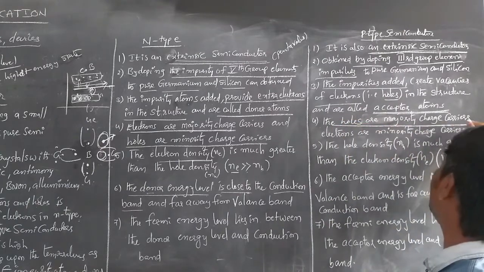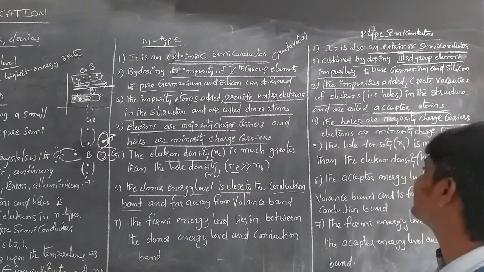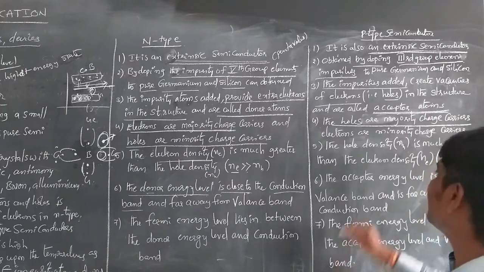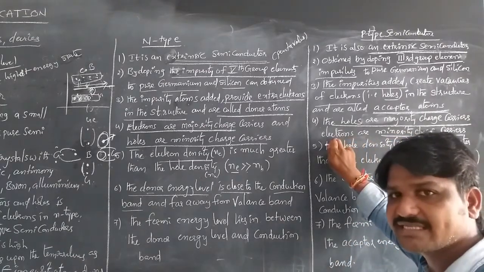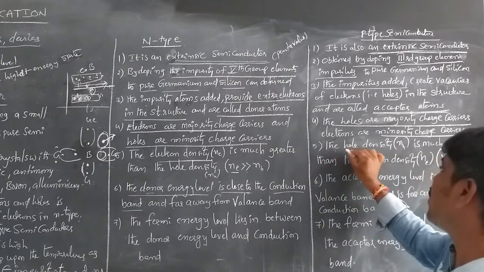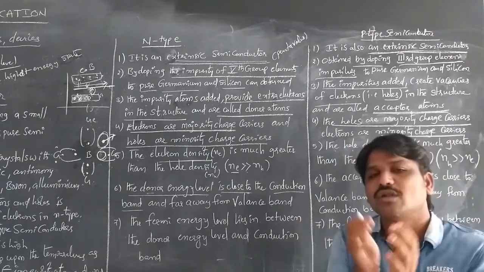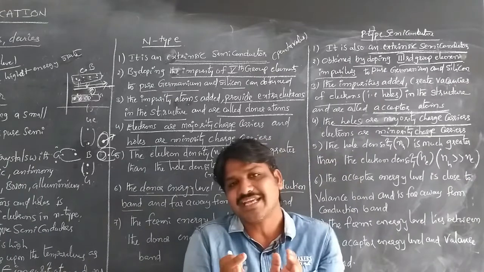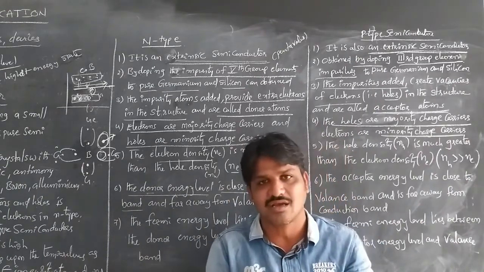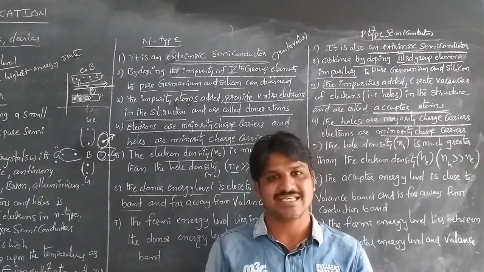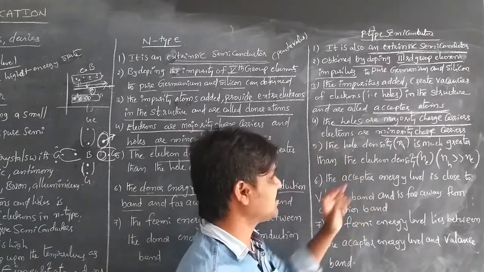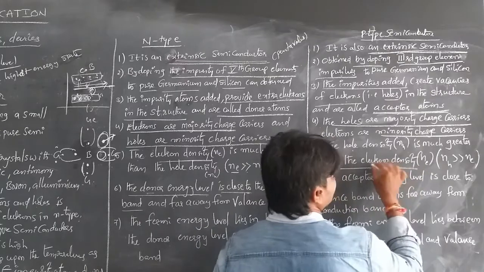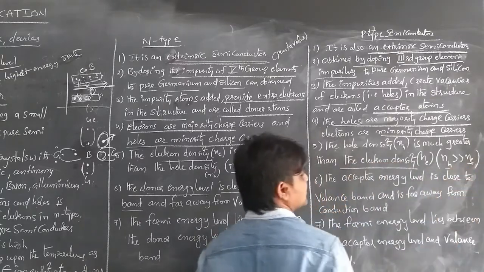The holes are majority charge carriers, and minority charge carriers are electrons. Because holes are more, the hole density is much greater than the electron density. So the electron density is less than the hole density.